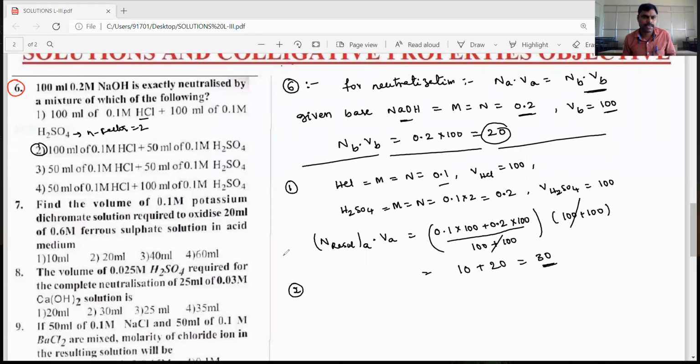In the second option, they gave 100 ml of 0.1 molar HCl and 50 ml of 0.1 molar H2SO4.